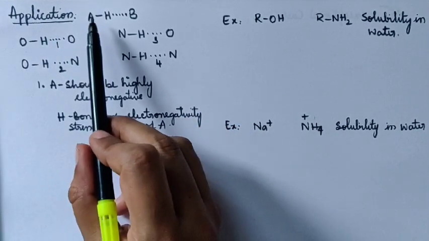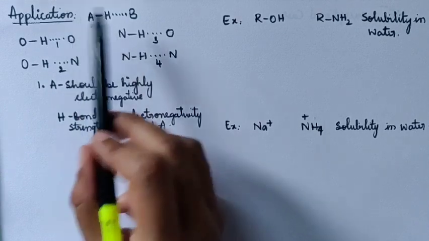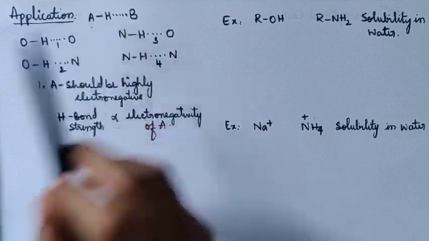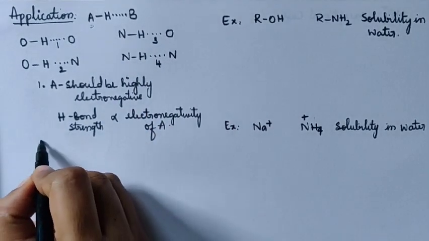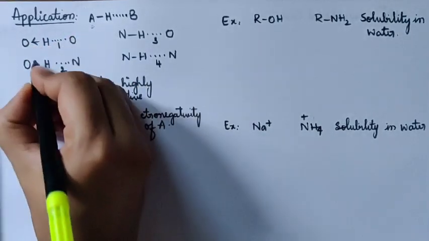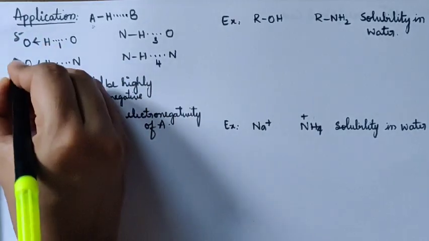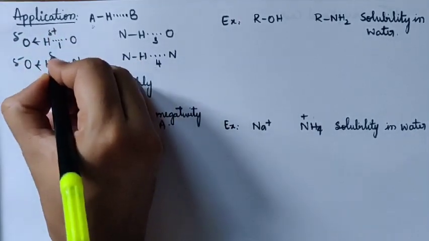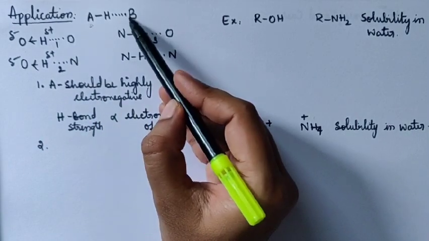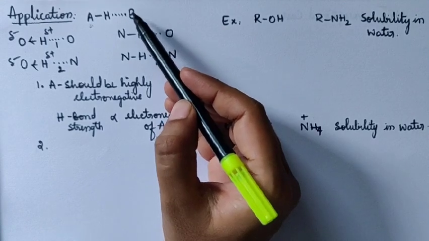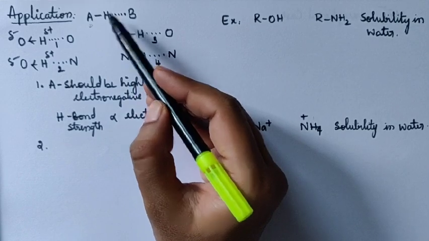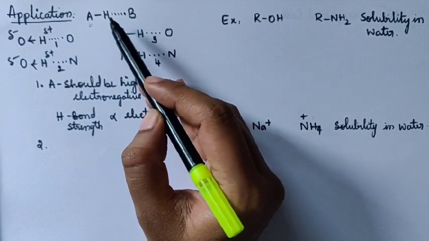What is that A atom? It is the atom which is covalently bonded to the hydrogen atom. Remember, A is the atom which is covalently bonded to this hydrogen atom. The second criteria: if this is highly electronegative, what does it do? It withdraws the electrons like this. As a result, this gets a negative charge, and hydrogen gets a positive charge. Now what should be the nature of atom B? B is the atom which is hydrogen bonded to this hydrogen atom. This is A, covalently bonded to the hydrogen atom. This is B, hydrogen bonded to the hydrogen atom.